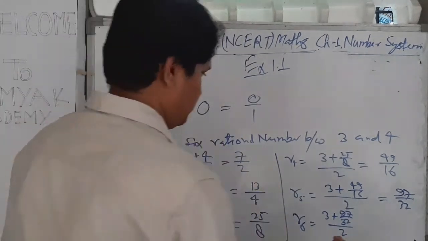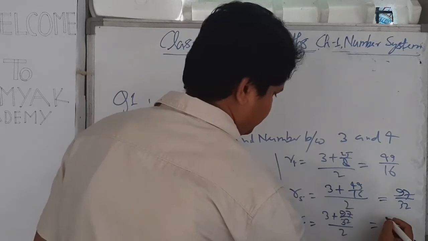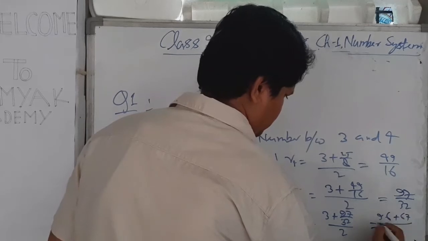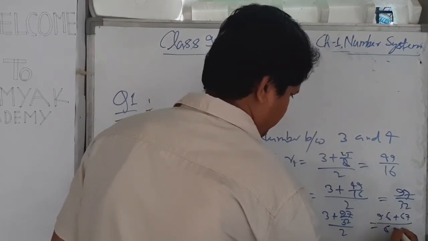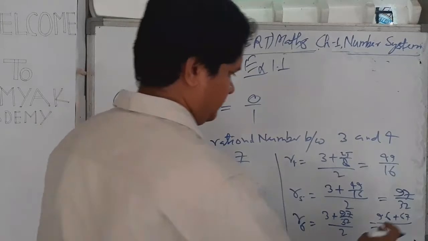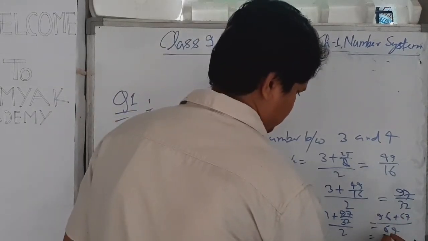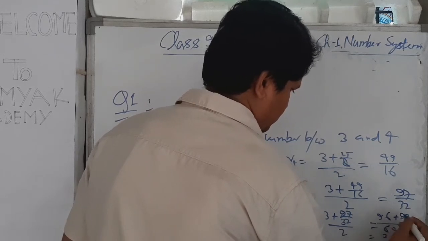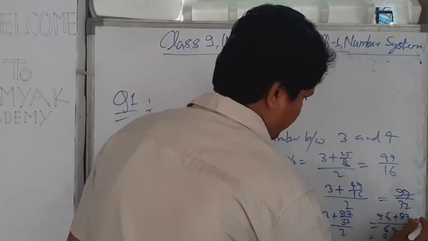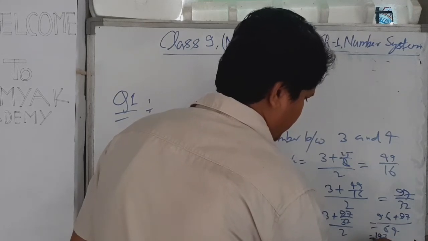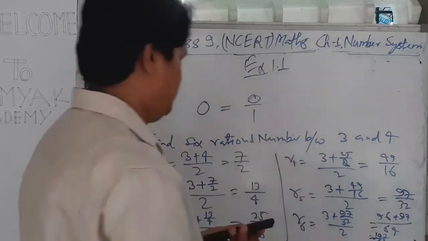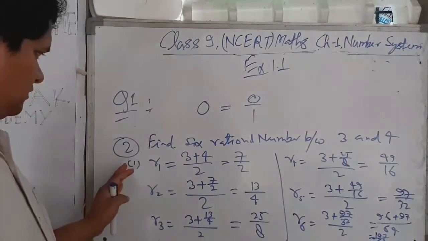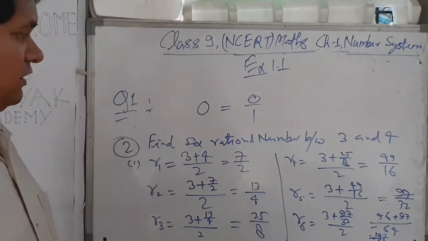This gives 64, and this equals 193/64. This is the process, and this is the first procedure.